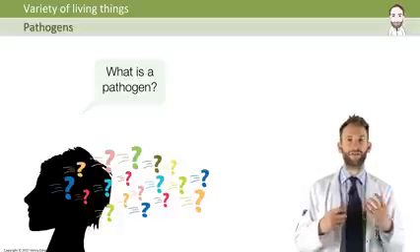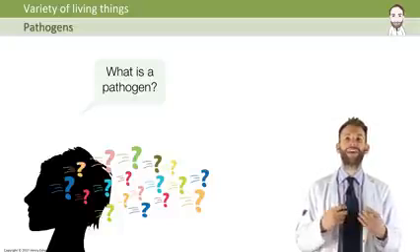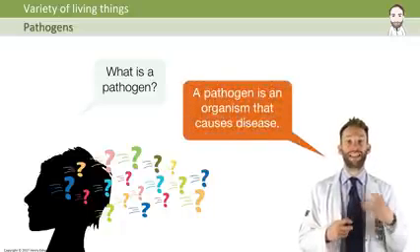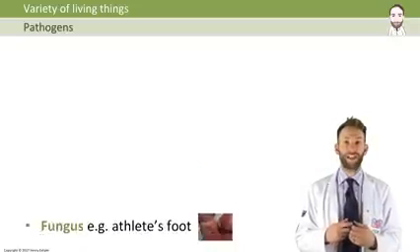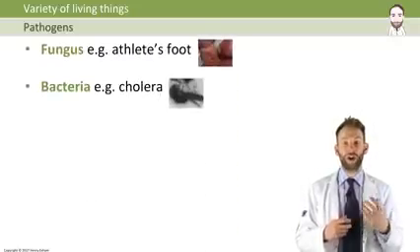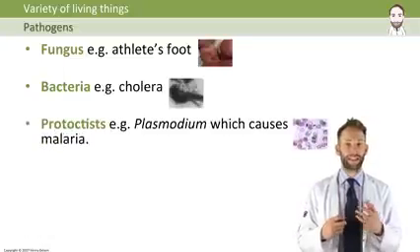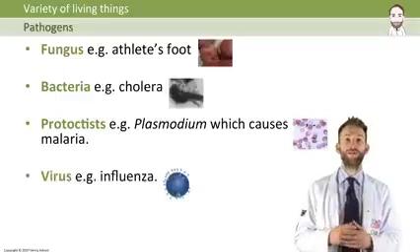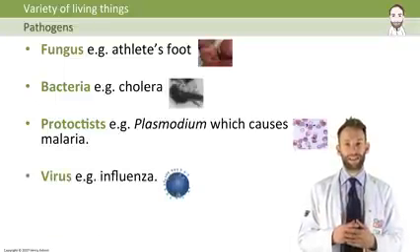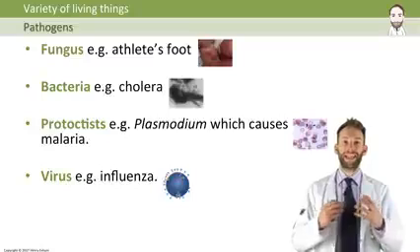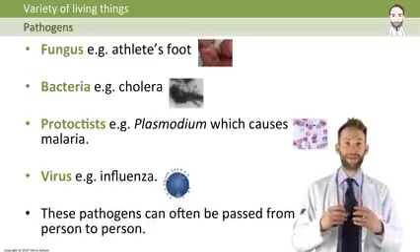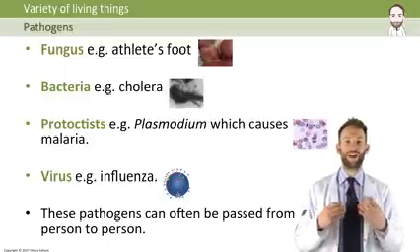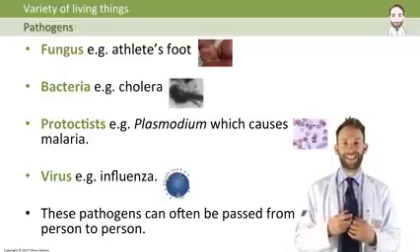So another thing to talk about in this topic is pathogens. What is a pathogen? Because some of these organisms can be pathogens. Now, a pathogen is any organism that ends up causing a disease. It could be a fungus, like athlete's foot. It could be a bacteria, like cholera. It could be a protoctis, like Plasmodium, which is the organism that causes malaria. Or it could be a virus, such as influenza. Now, pathogens, because of their nature of being living organisms, can be passed on from person to person, or organism to organism, so they are the things that usually cause infectious disease, as we call it.